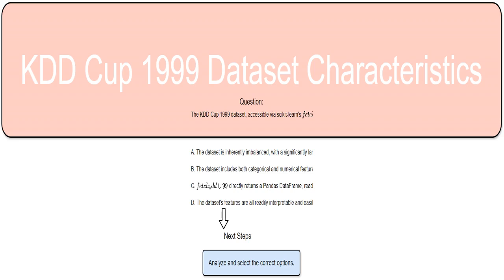This introduces the problem. We're working with the KDDcup1999 dataset, a famous dataset in network security. It's known for its size and use in intrusion detection systems. We're going to evaluate several statements about its characteristics. Scikit-learn's fetch_kddcup99 is how we'll access it.